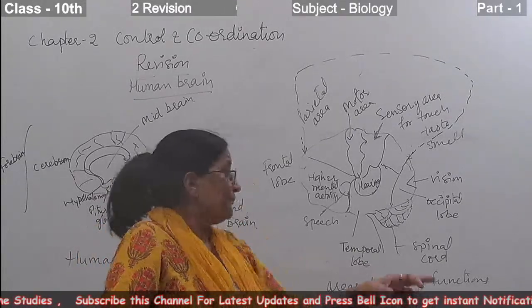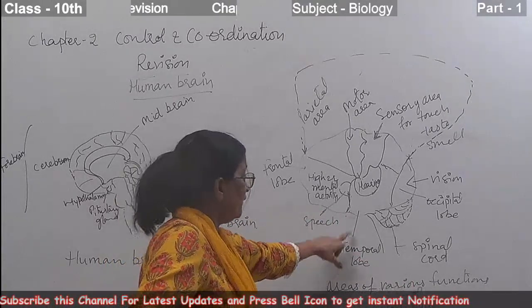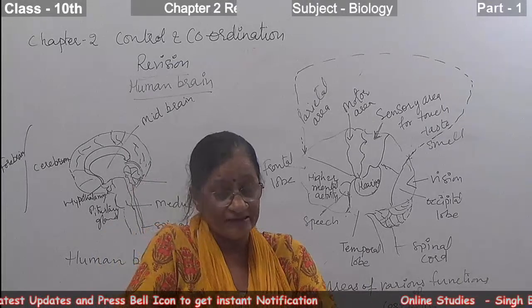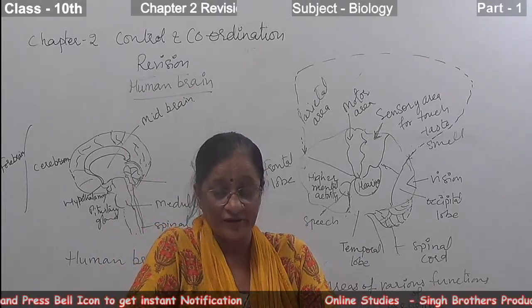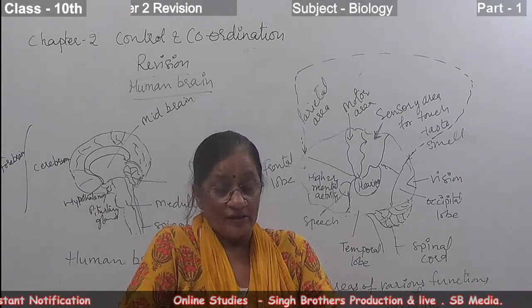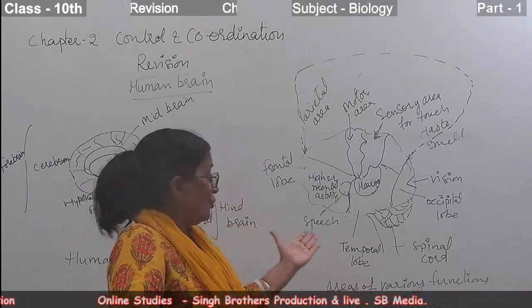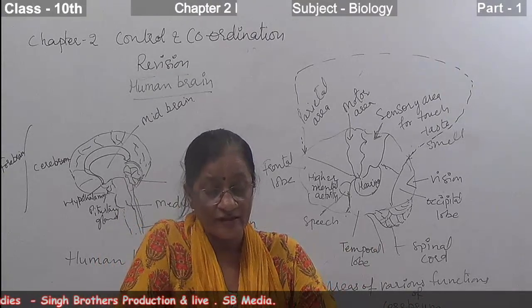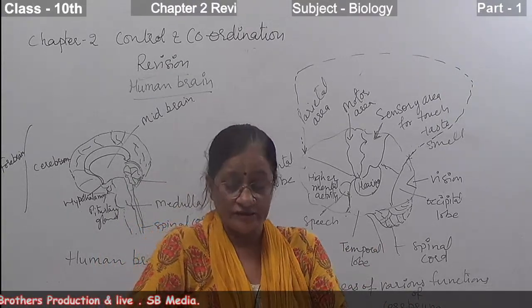It is for interpreting the sounds and languages we hear. The temporal lobe is the auditory lobe, for auditory reception.